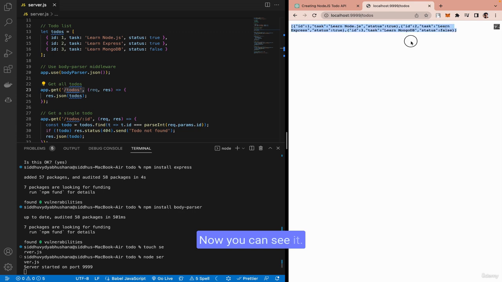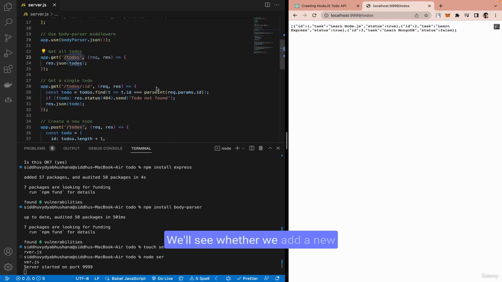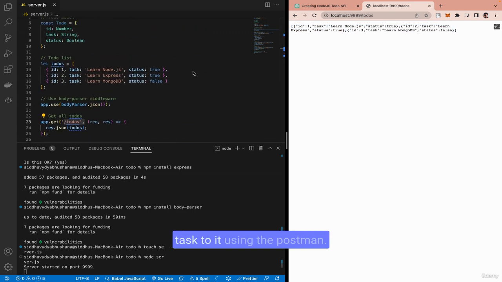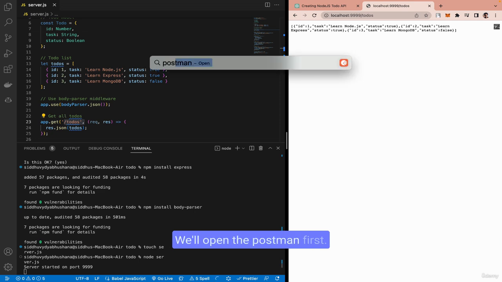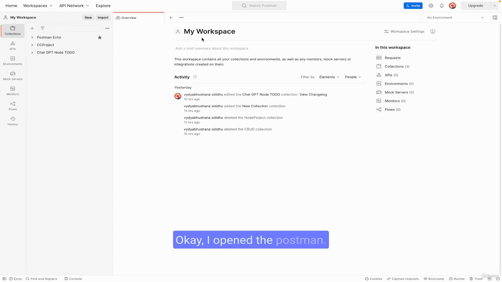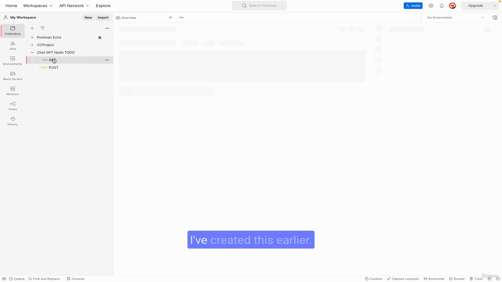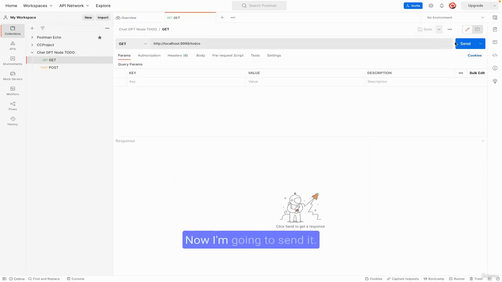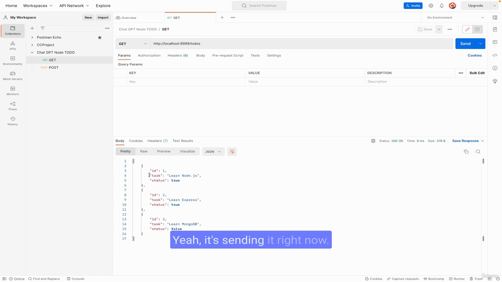Fantastic. Now you can see it. We'll see whether we can add a new task to this using Postman. We'll see whether it's creating or not. We'll open Postman first. Okay, I opened Postman. I'm going to chart. I've created this earlier. So now I'm going to send it. Yeah, it's sending it, right?